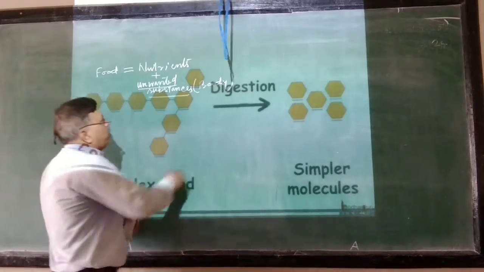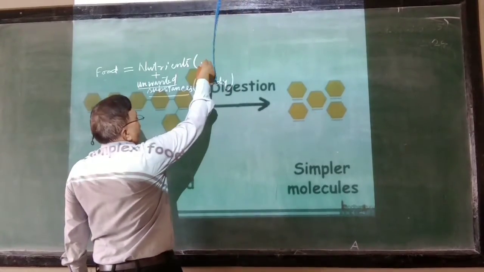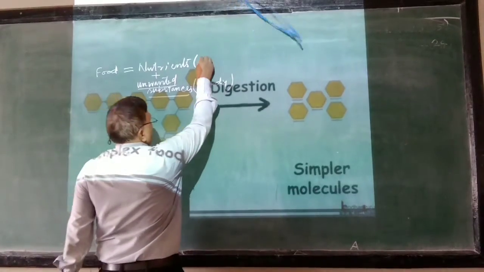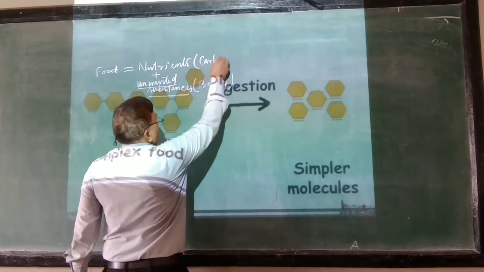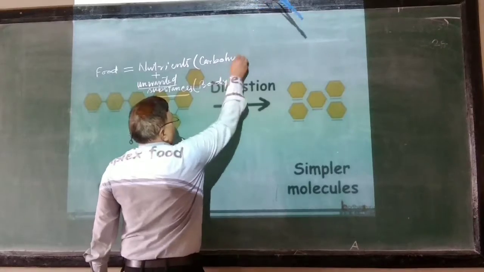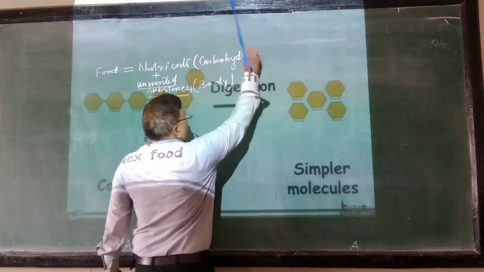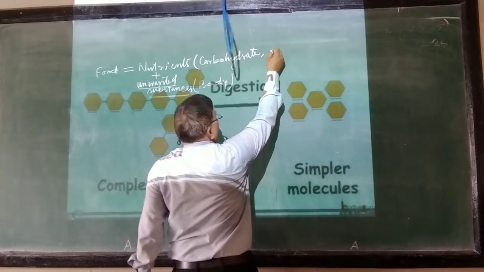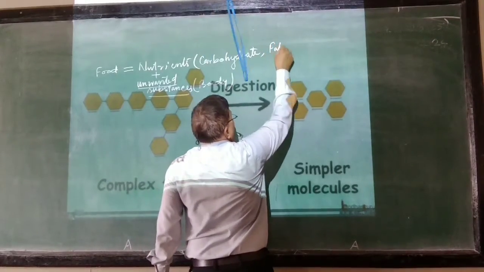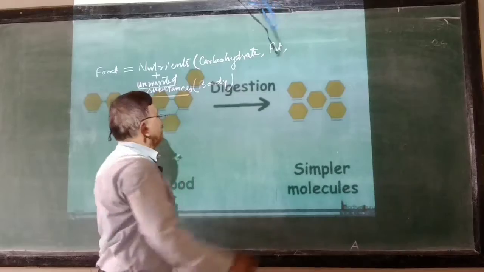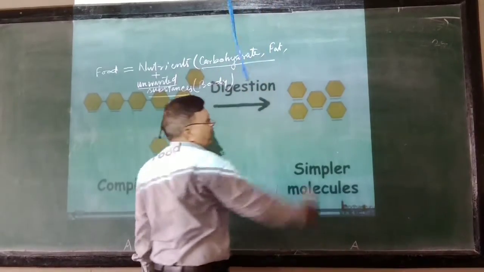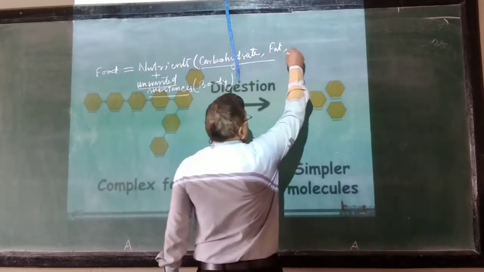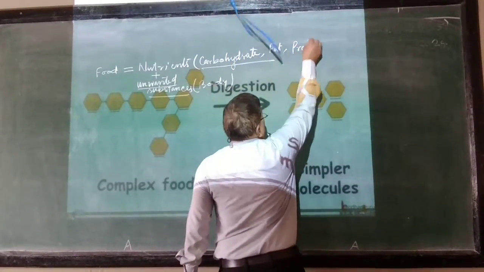But what are nutrients? These nutrients include 6 different kinds of materials. First is carbohydrate. Then the second one is fat. Carbohydrate and fat are similar kinds. After carbohydrate and fat, we have proteins.